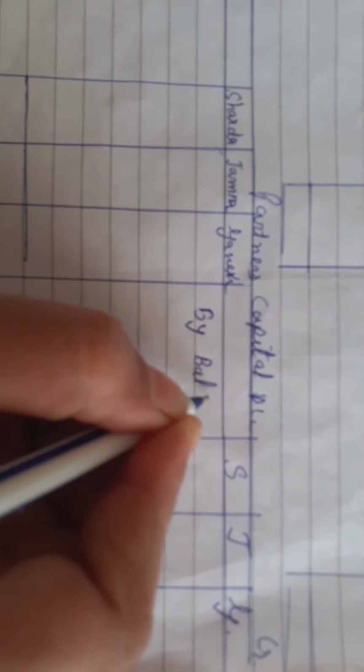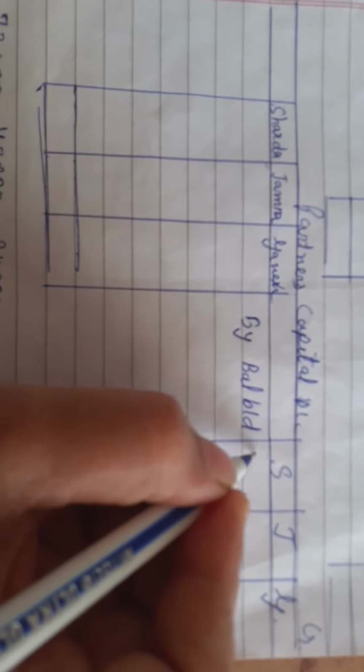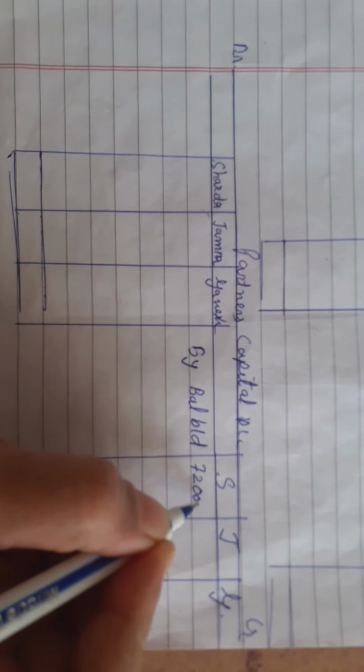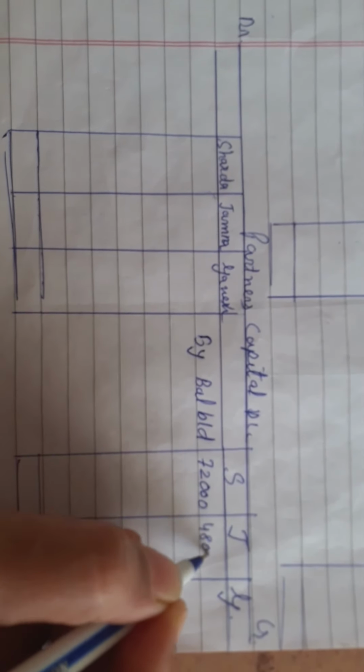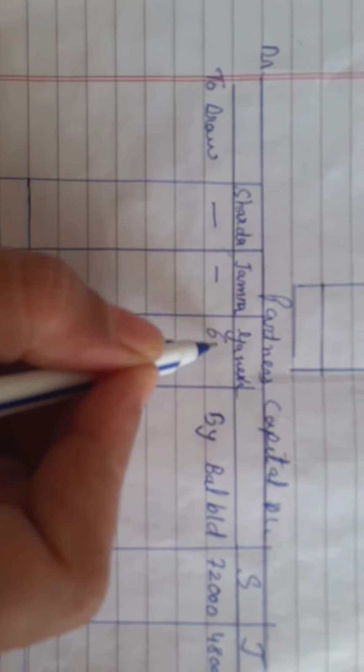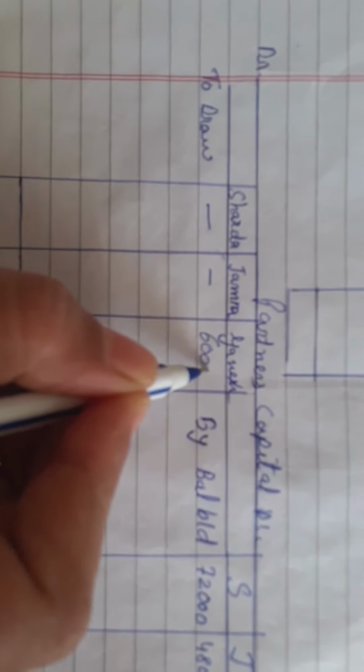In the question they have first given the opening capital. So you are going to write here the balance of the opening capital, that is by balance brought down, that is 72,000, 48,000 and 24,000. Clear, student? Second, we are going to write the drawing here. To drawing, these two partners have not withdrawn, only one partner has withdrawn, that is 6,000.